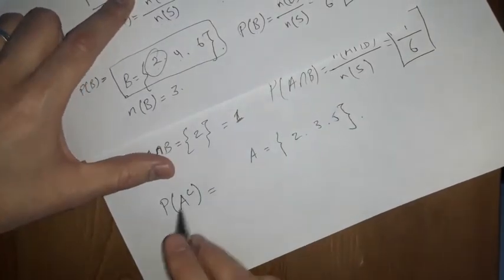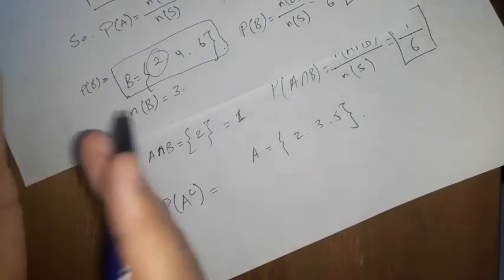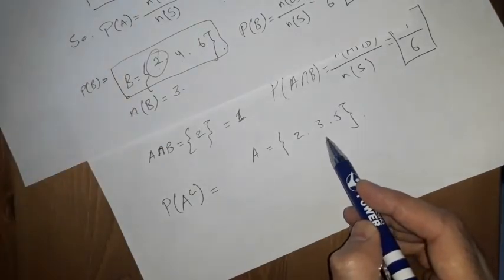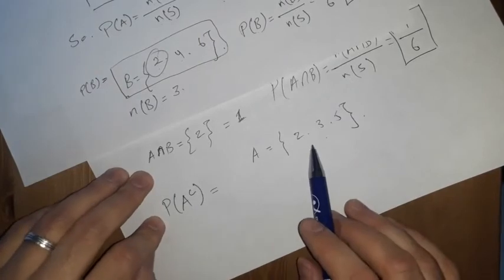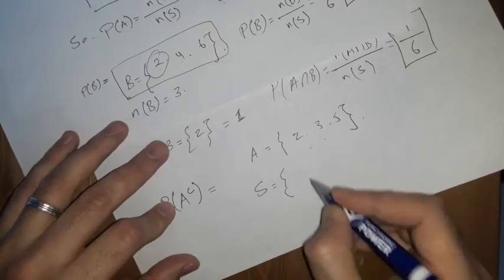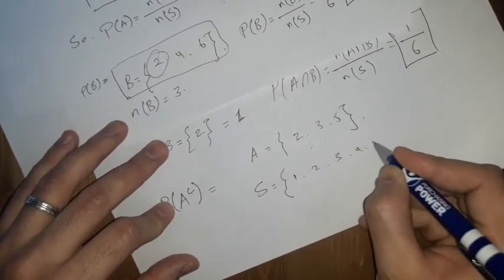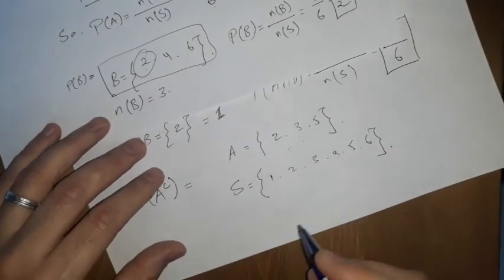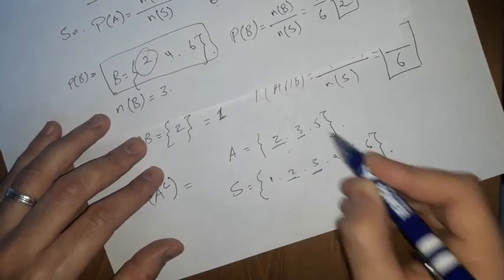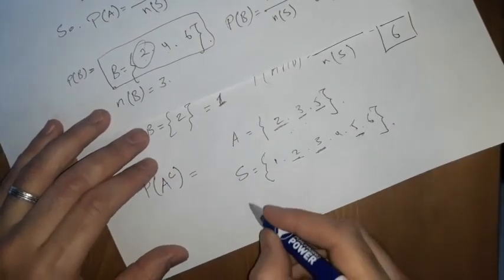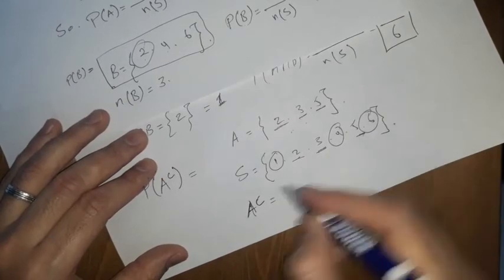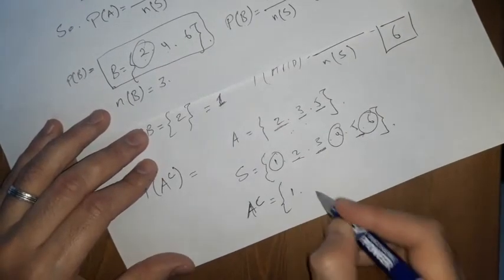So what is the complement event of A? We said the complement event of A is all those elements that are not in A, but they have to complete the sample space. I'm sorry. So what are the sample space elements? S equals 1, 2, 3, 4, 5, and 6. Right? So let's check together. We have 2 exists, 3 exists, and 5 exists. So the complement of A are those numbers: 1, 4, and 6.